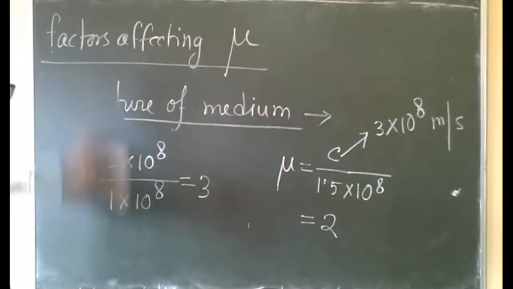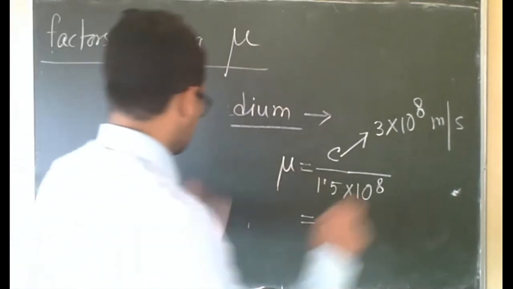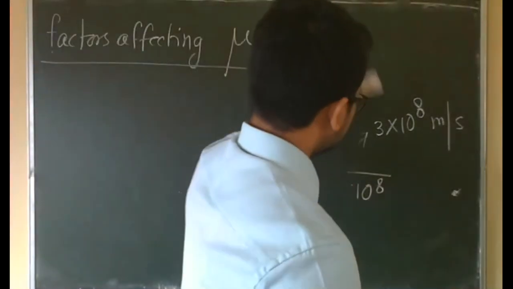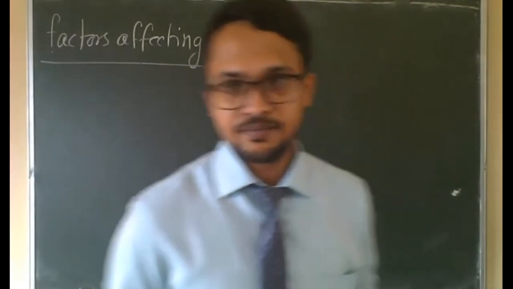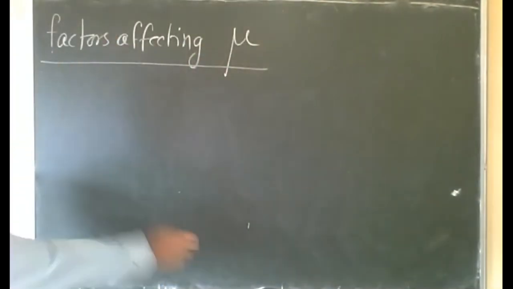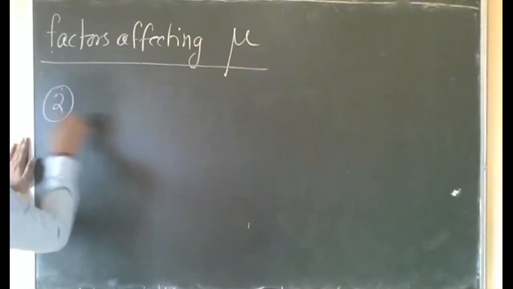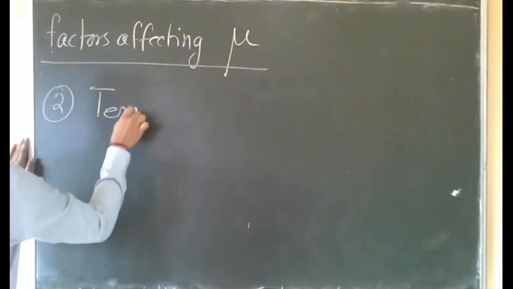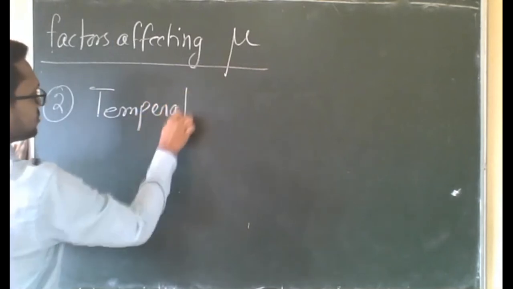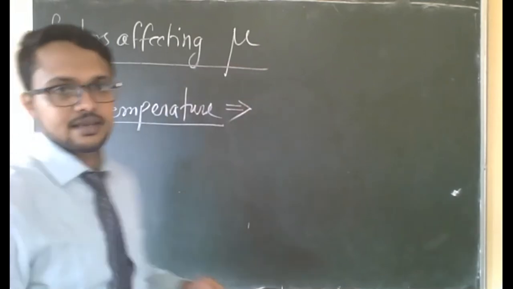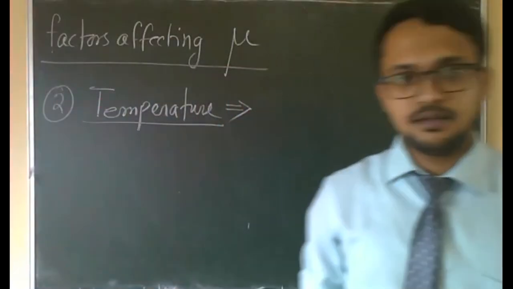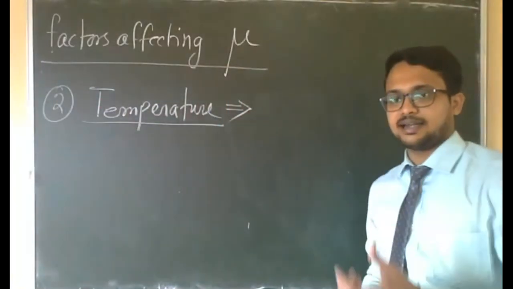Second point, temperature. I hope you know how temperature affects the normal density, not the optical density. Can you tell me how it affects the density of an object? If temperature increases, what will happen to the density? Either tell me or write in the chat box.